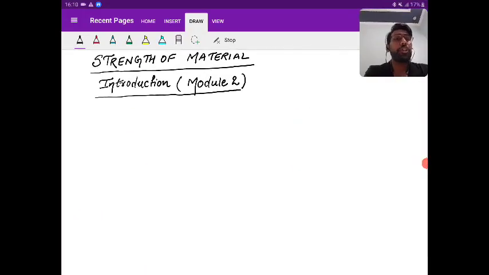In module 1 of strength of material, we studied what type of body we are going to study. Anyone mention in the comment: what type of body do we study? It is a linearly elastic deformable body.